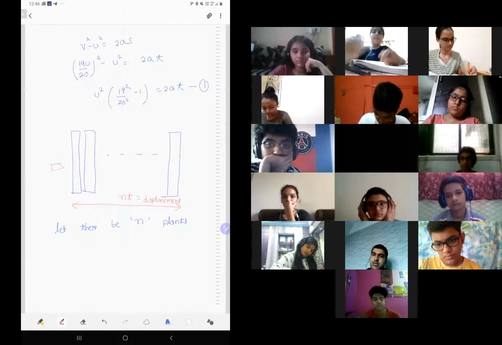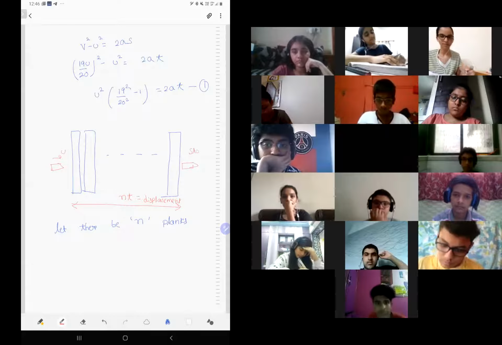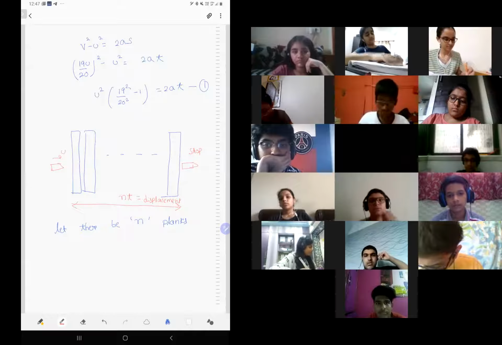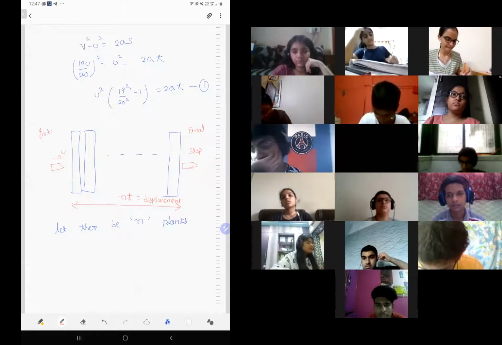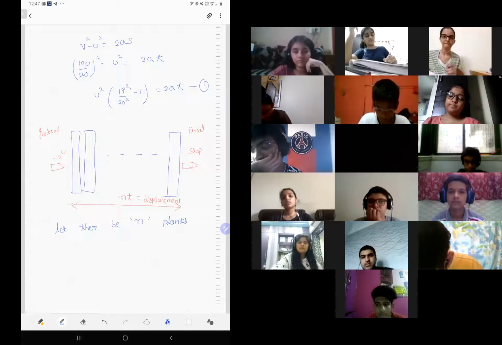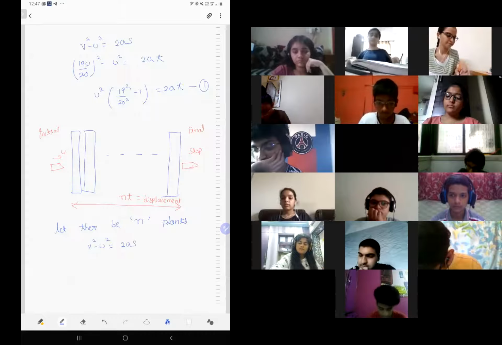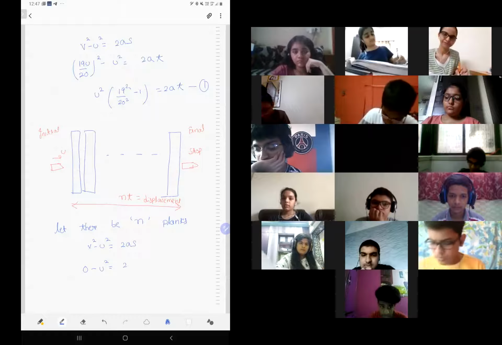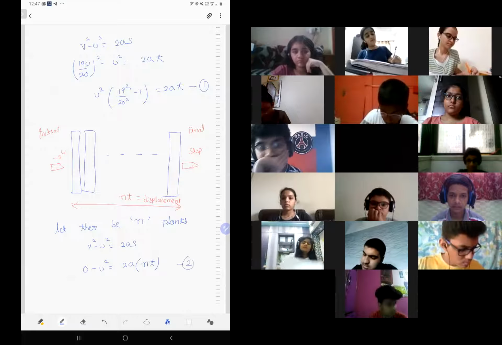The bullet is going with speed u. Finally, the bullet will stop to 0. So this is the final velocity, this is the initial velocity. Acceleration is still same. Again, applying the equation, v square minus u square is 2as. v is 0, u is u square, 2a, and s is how much? n into t. This is your equation 2.